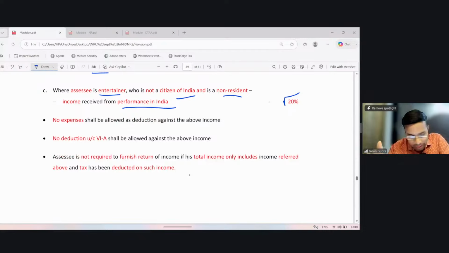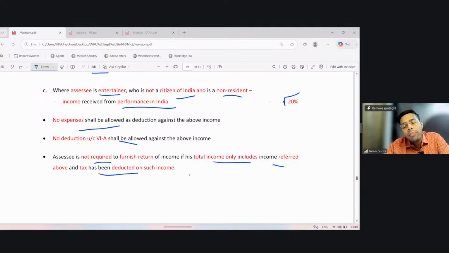The above income is taxable on gross basis. No expenses are allowed against the above income. No deduction under Chapter VI-A is allowed. And also, if the assessee has only this type of income and tax has been withheld as provided in section 115BBA, the assessee is exempted from the requirement of filing a return of income. So what it says is, the assessee is not required to furnish a return of income if total income only includes the income referred to above and tax has been deducted on such income.